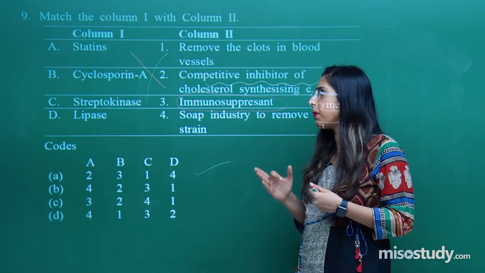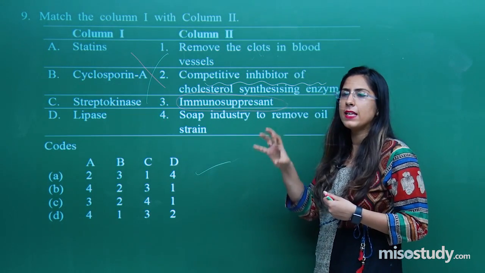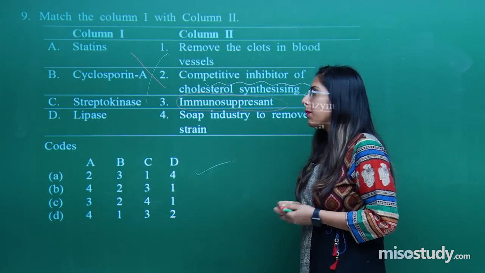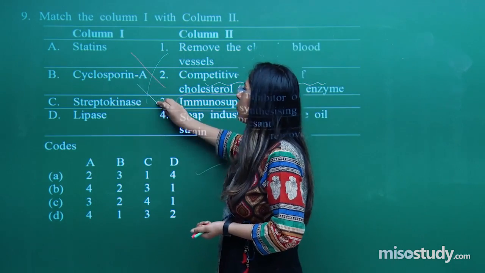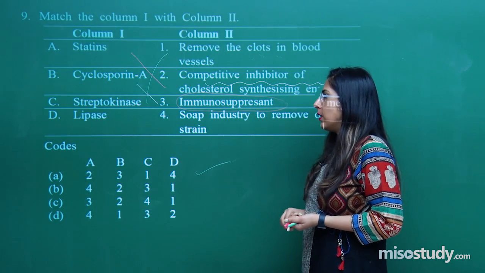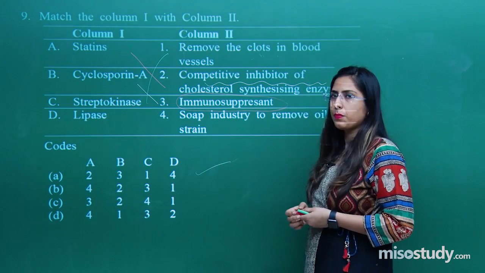So at that particular time immunosuppressants are given so that fewer antibodies are produced by the body. In most cases, cyclosporin A is given as the immunosuppressant. That means for B, the correct option is 3.